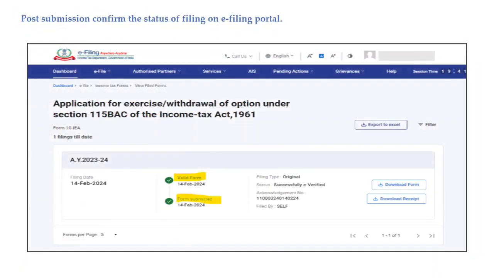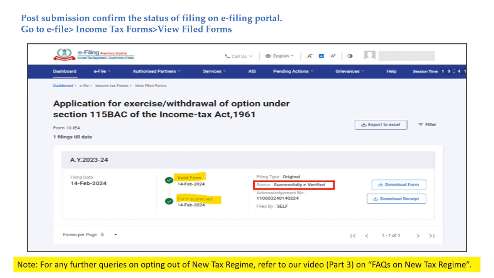Post submission, you can confirm the status of filing the form on the e-filing portal. You can again go to e-file, income tax forms, and then click on View Filed Forms. You would be able to see the status of form filing on the e-filing portal.